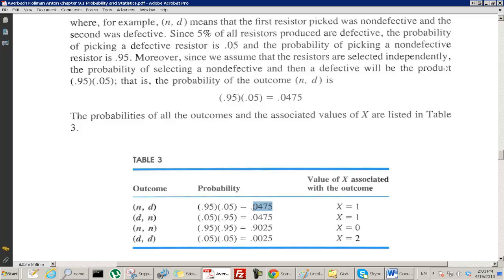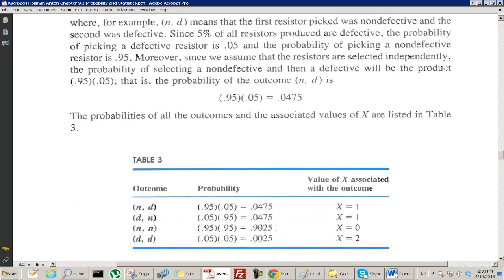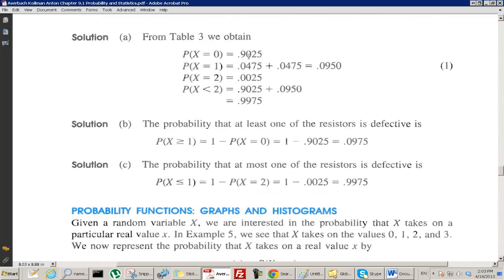They're mutually exclusive, right? If you get this, it means you got non-defective on the first and defective on the second. That's not the same as getting defective on the first, so they're mutually exclusive. So you can add these probabilities to get the probability that x equals 1. The probability that x equals 0 is this number, and the probability that x equals 2 is this number.